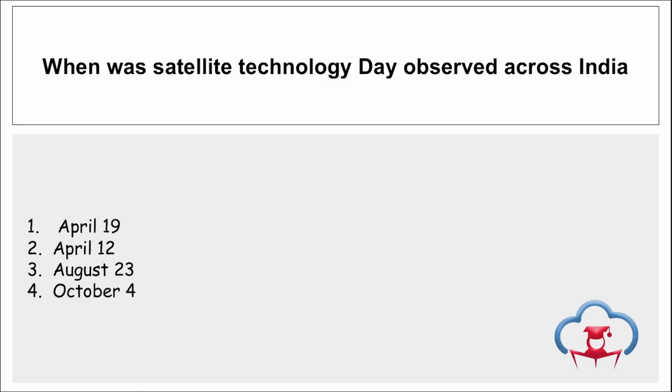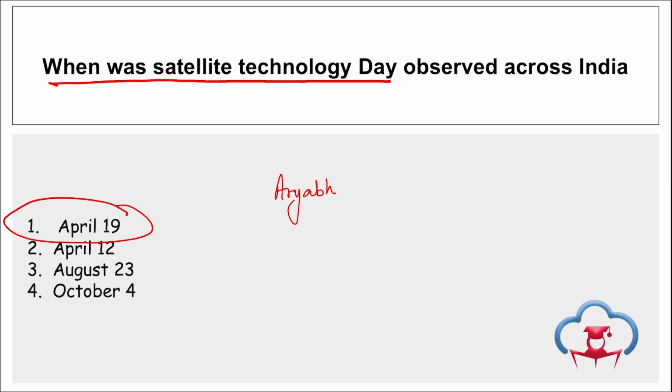Then is your Satellite Day. When was Satellite Technology Day observed? So across India on 19th of April, we observe Satellite Technology Day. Right? And it is basically to highlight the achievements made in the satellite technology. This day commemorates the launch of India's first satellite, that is Aryabhatta, that was launched on 19th of April in 1975. And this 2024 year marks the beginning of the 50th year of the Aryabhatta launch.